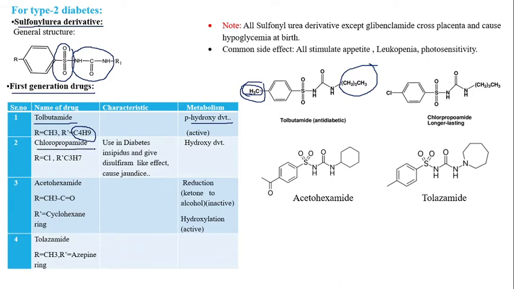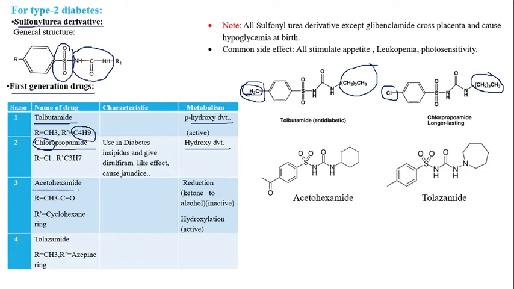Next is chlorpropamide. As the name indicates, chlorine should be there. So here there is a chlorine and here there is a propamide, that means a propane chain should be there. And its metabolite is again a hydroxy derivative.